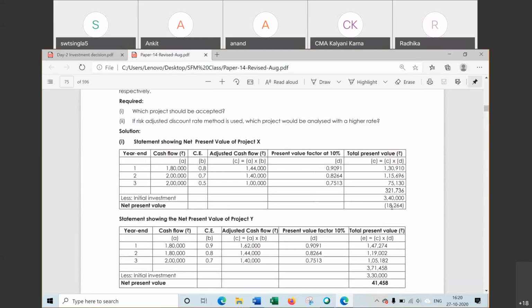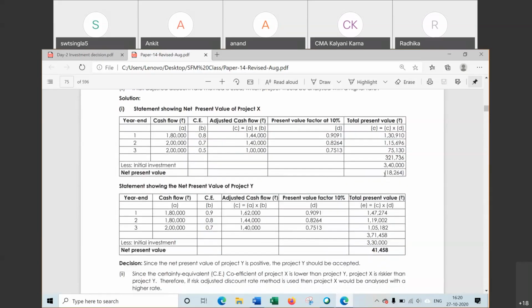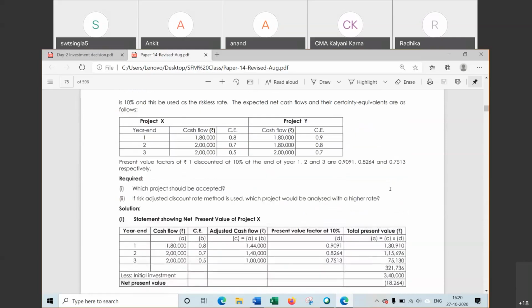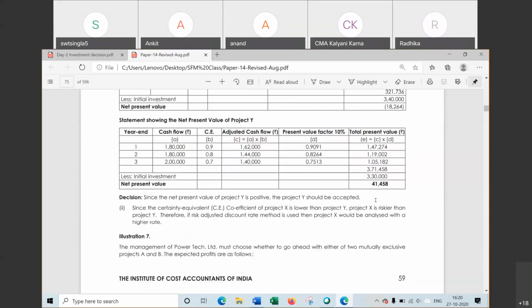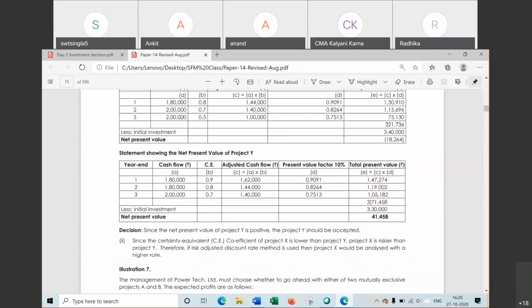Initial investment is 340 and NPV will be minus 18,264 for project X. Same way for project Y, we have to find NPV and it is 41,458. It means on the basis of certainty equivalent approach, we have to select project Y. Project Y हमें select करना है on the basis of certainty equivalent.